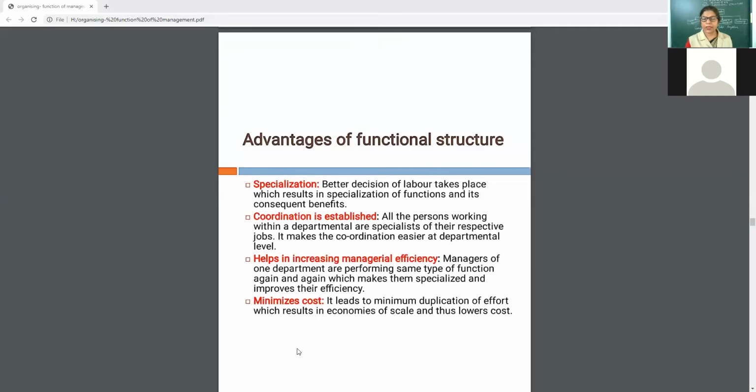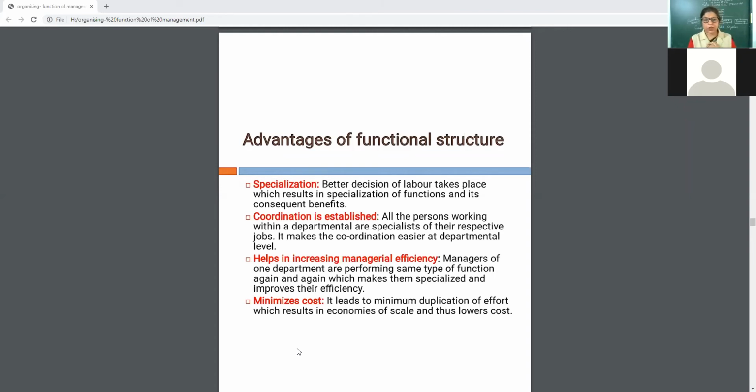So specialization takes place because the work is divided among various employees and they will perform their activities in their department only, which will lead to specialization. Then coordination. All the persons working within the departments are specialists in their jobs.